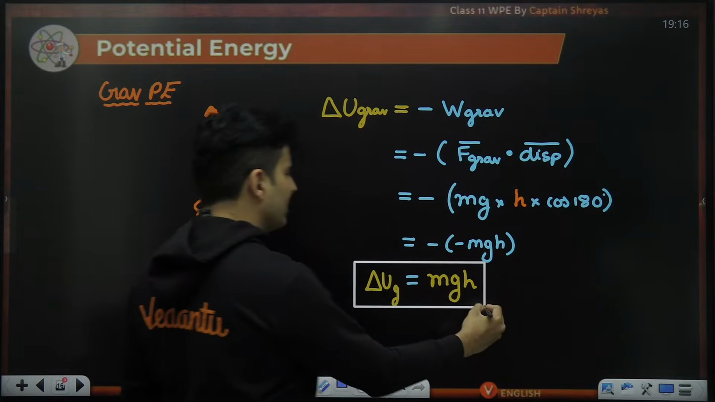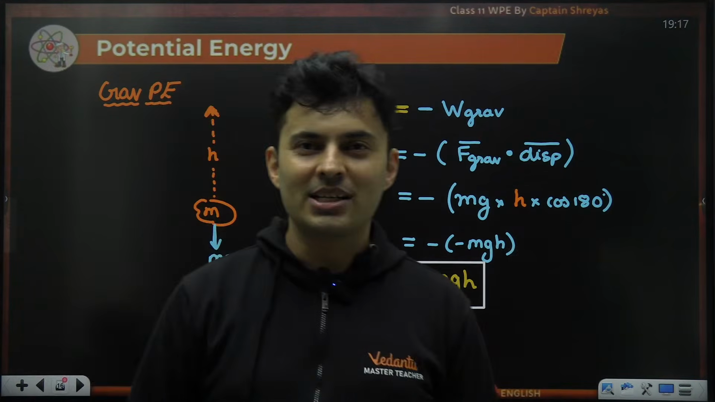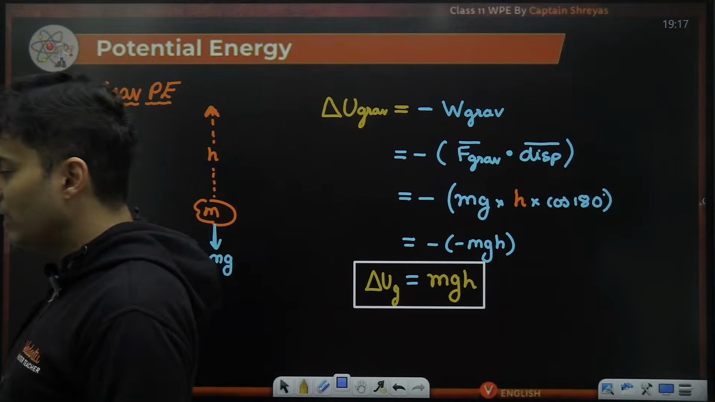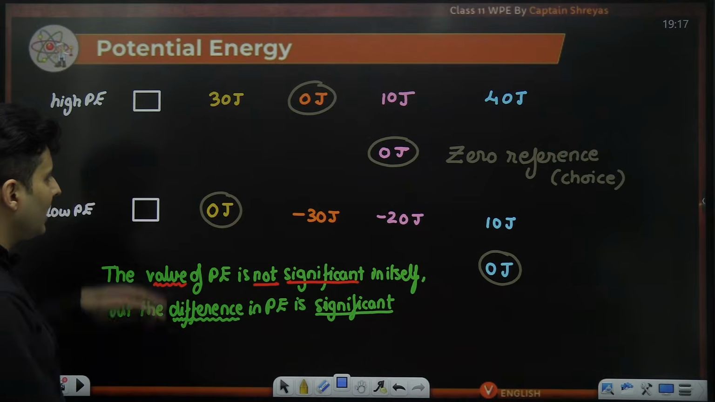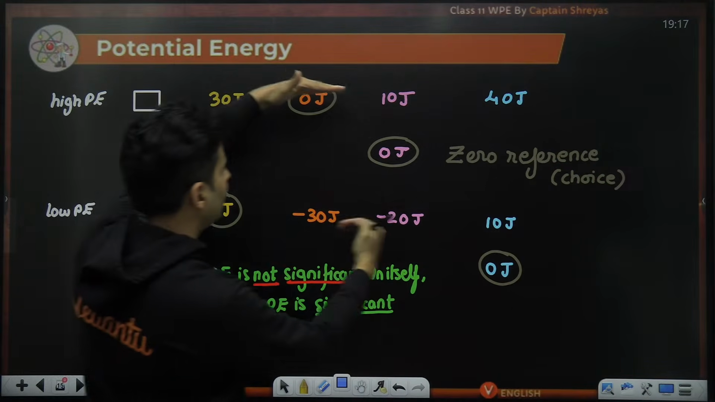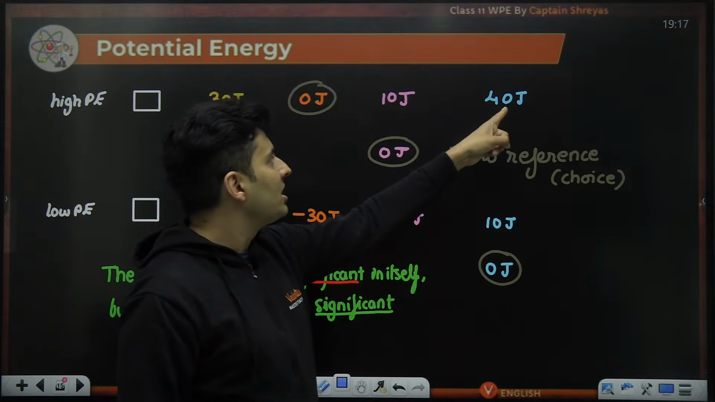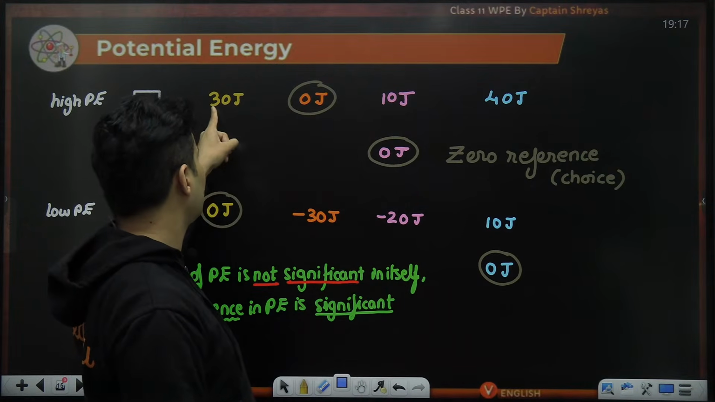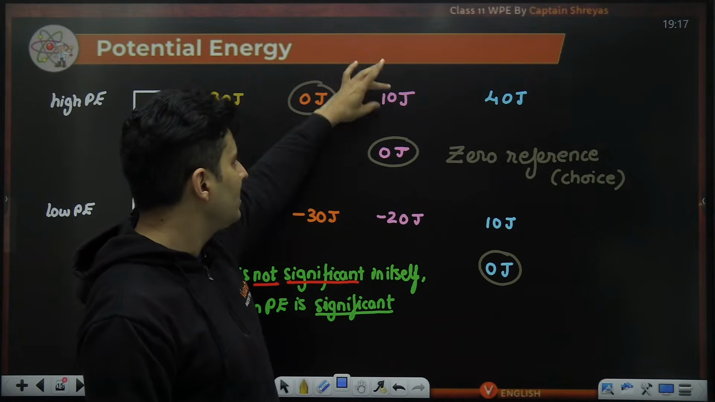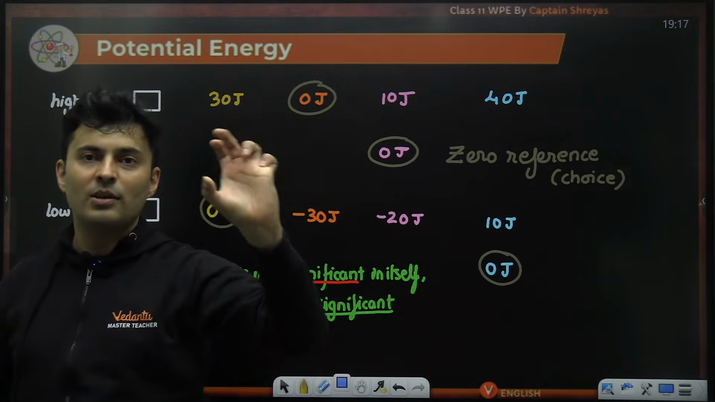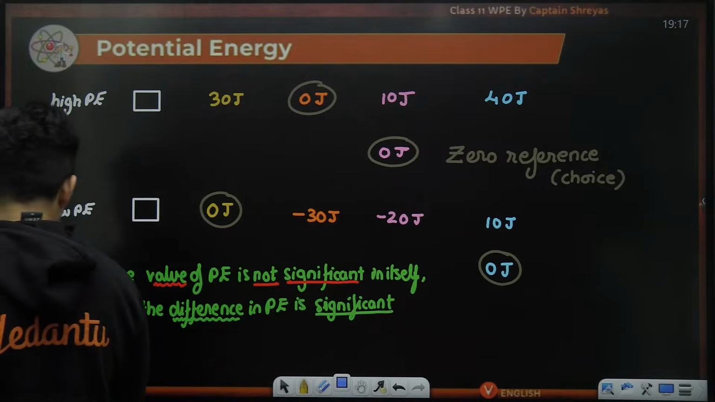So mgh is not the gravitational potential energy formula. It is the difference of the gravitational potential energy. Got it? Many people remember it as just potential energy. No, it is the difference. So mgh is the difference, like 30, 30, 30, 30. Because 40 is not mgh, 10 is not mgh, 0 is not mgh, this 30 is also not mgh. 30 minus 0 is mgh, 0 minus this is mgh, this minus this is mgh. The difference of the energy is mgh. Got it? All right, perfecto.